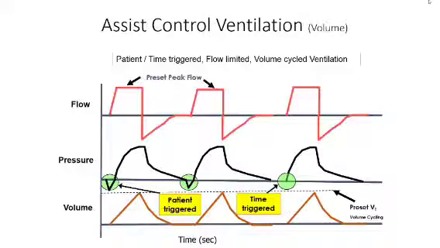So this is a volume assist control mode. I want to clarify this: any graph which goes in the negative direction is a flow versus time graph. These are the scalars which we see on the ventilator screen in our ICUs. So anything which goes in the negative is a flow versus time scalar. In volume control mode, we are keeping our volume as the target, so a constant volume is delivered, while the variable is the pressure. My pressure will vary to deliver that volume. So this is the pressure graph.